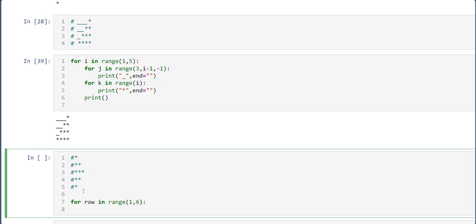Then for column in range i, I can't say 1, 1 2, 1 2 3, so 1 comma i plus 1. Now you have to print star.